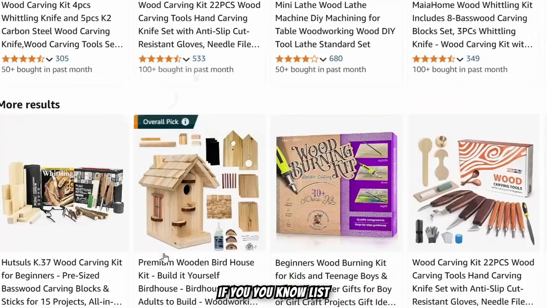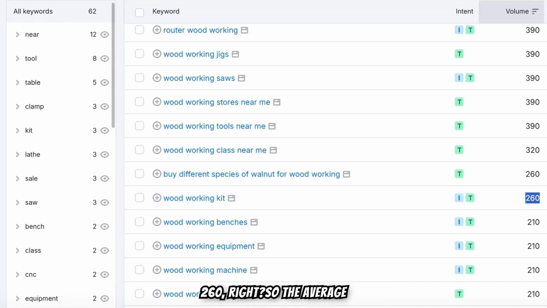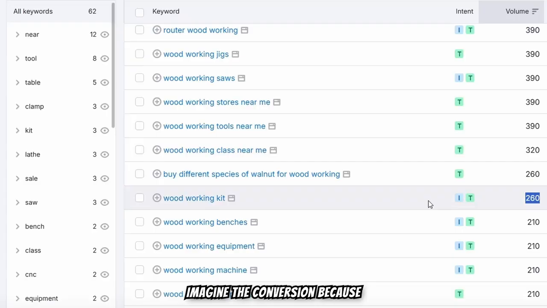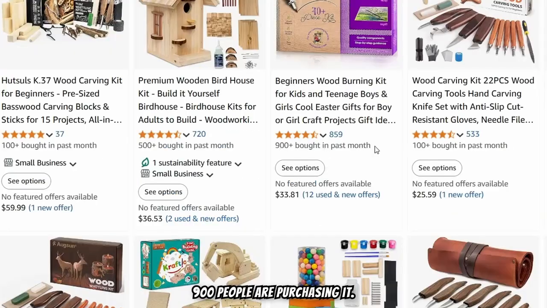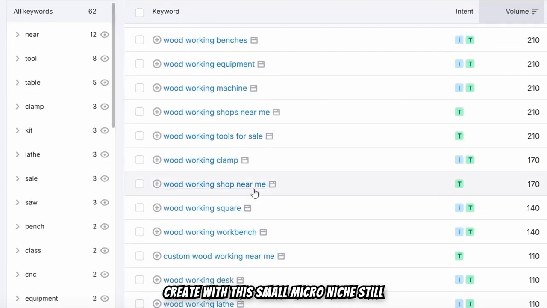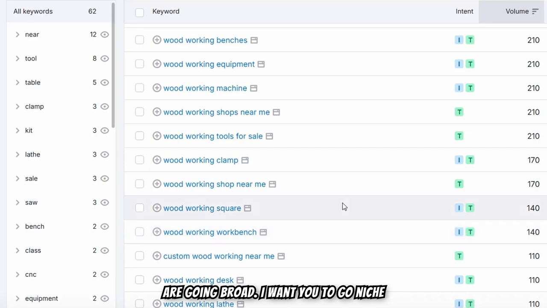And if you list the top 10 top rated woodworking kits through Amazon to purchase, imagine a 10% conversion of 260, right? The average price of a woodworking kit is $33 to $50. Imagine the conversion, because people are searching for a woodworking kit and you're giving them the top rated ones. 900 people are purchasing it. The amount of revenue you can create with this small micro niche still surprises me, and I don't know why people are going broad. I want you to go niche down.